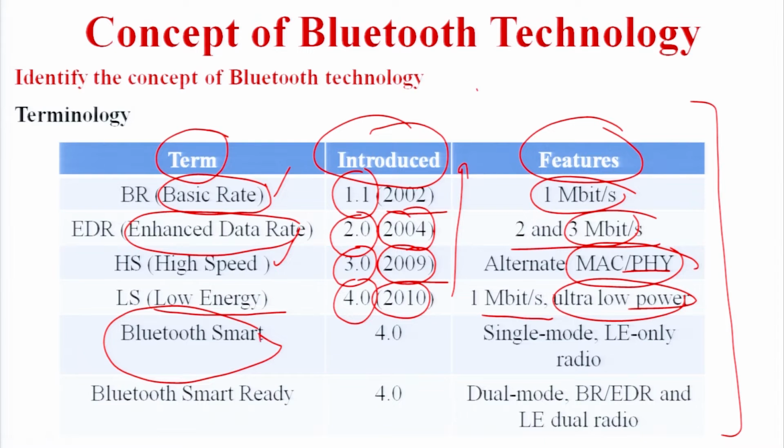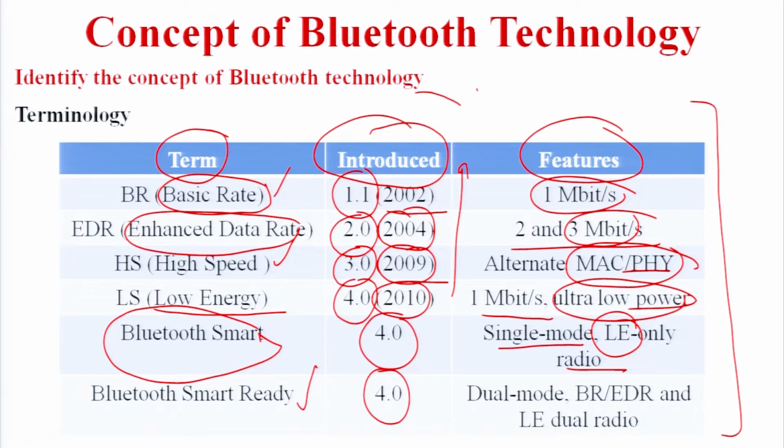Bluetooth Smart means, as we have discussed in the previous lecture, smart devices are connected to the Bluetooth, that makes it Bluetooth Smart, and it works on the Bluetooth 4.0 version, and it has a single mode and low energy only radio.